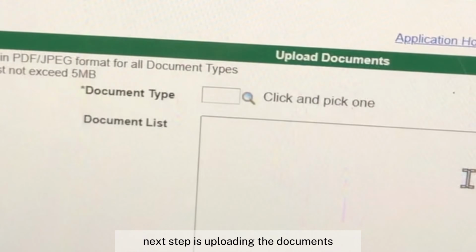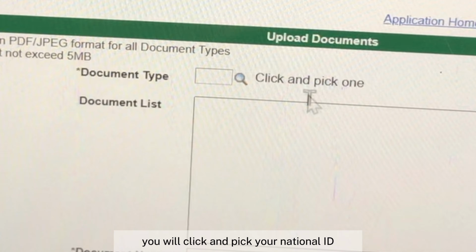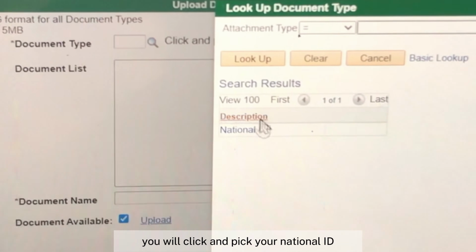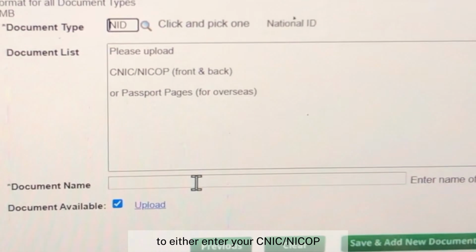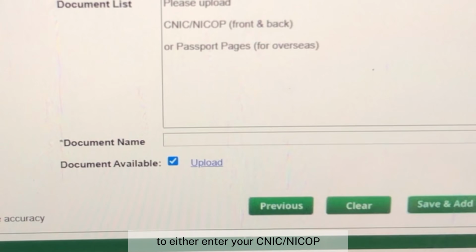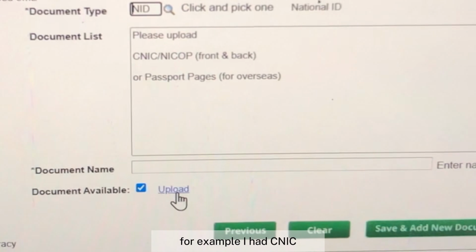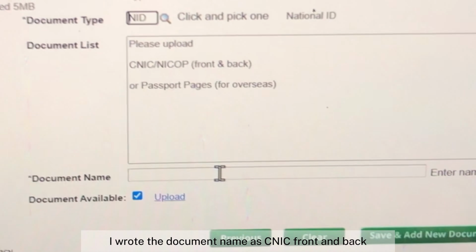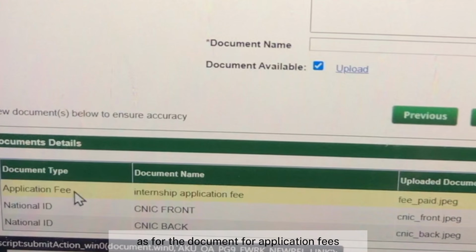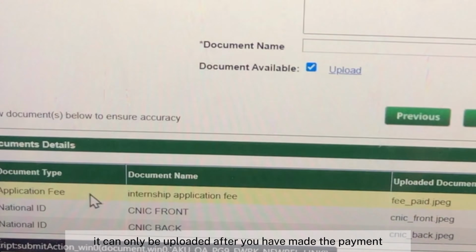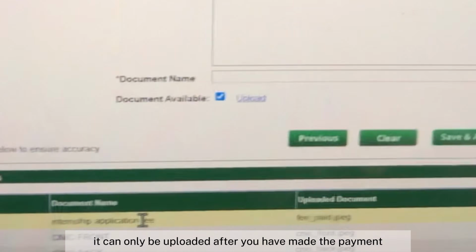Next step is uploading the documents. You will click and pick your national ID, and the document list requires of you to either enter your CNIC and ICOP. For example, I had CNIC. I wrote the document name as CNIC front and back and uploaded the respective documents. As for the document for application fees, it can only be uploaded after you have made the payment.